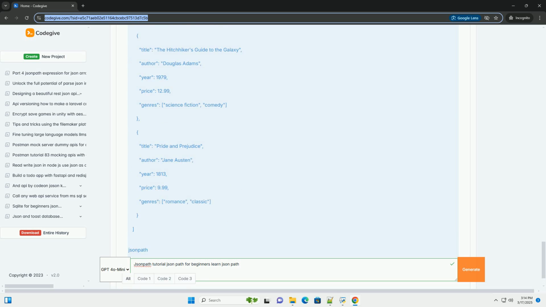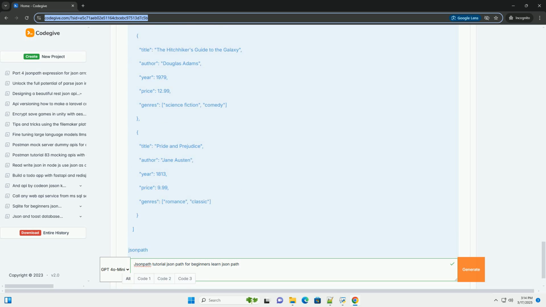Variables: some JsonPath implementations allow you to define and use variables within your expressions. This can simplify complex queries and improve readability. The syntax for variables differs between implementations.